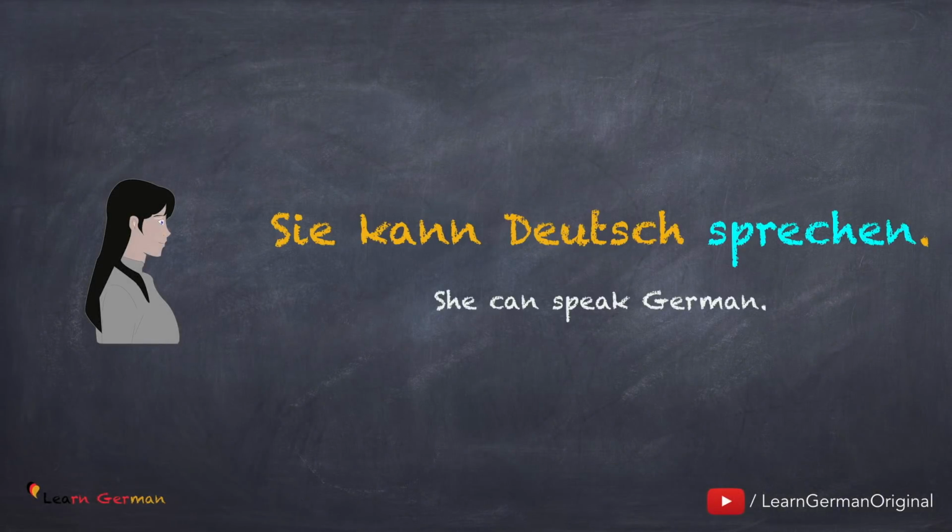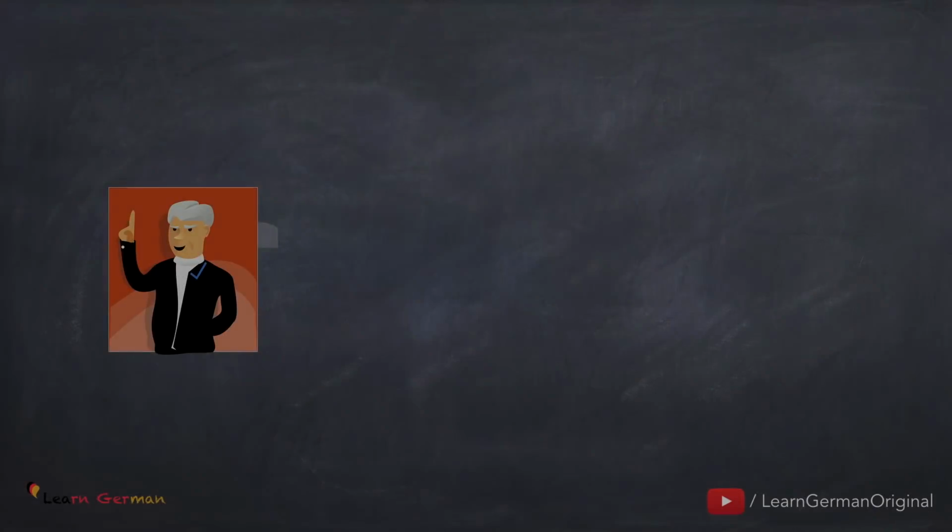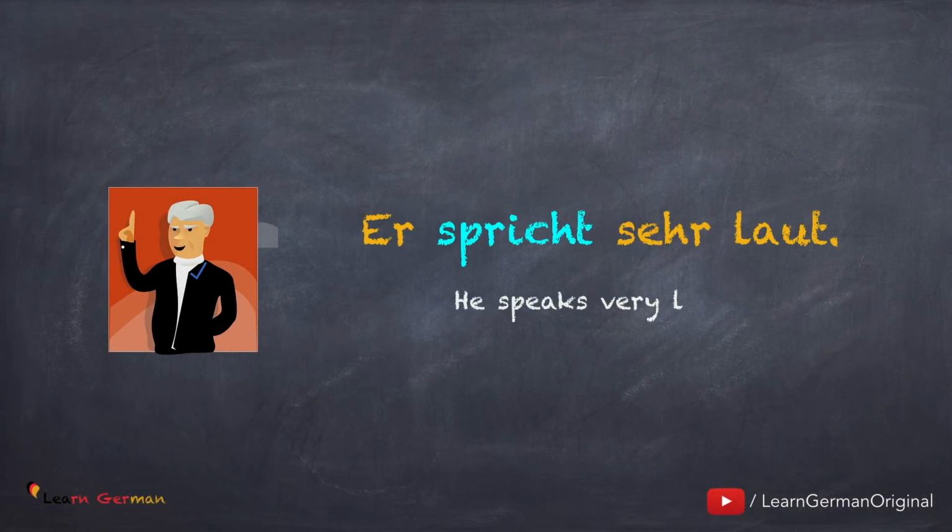Let's look at the next one. Sie kann Deutsch sprechen. Sprechen is also used when you're talking about the ability to speak a language. Let's look at another example. Er spricht sehr laut.